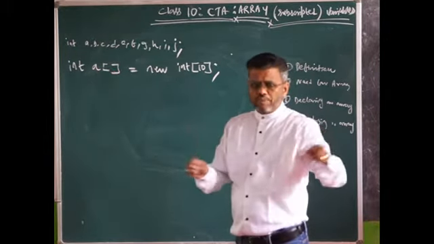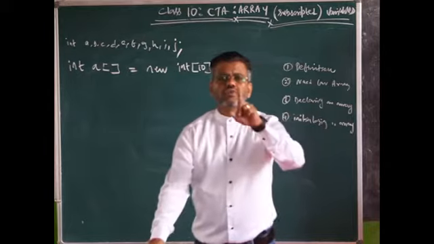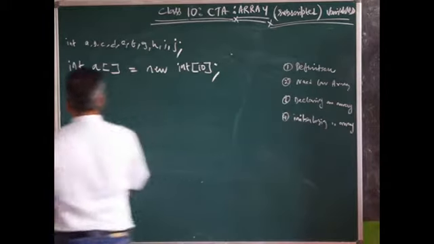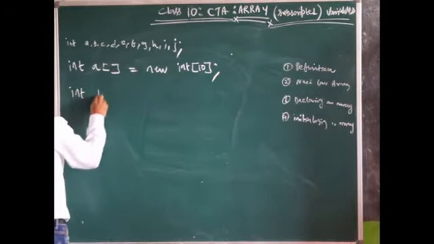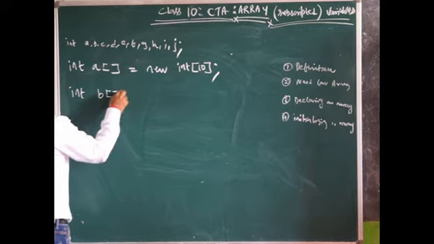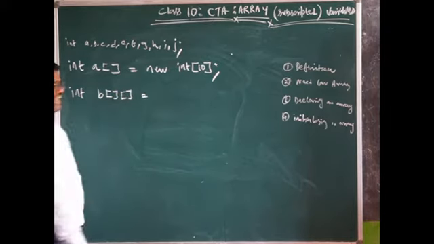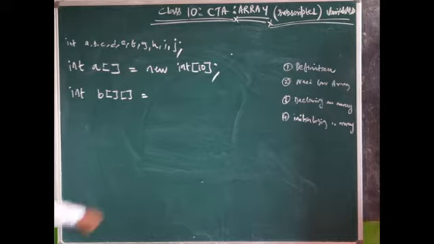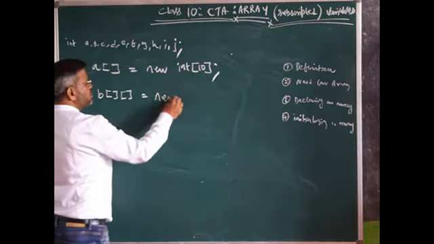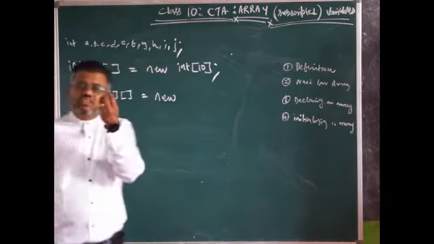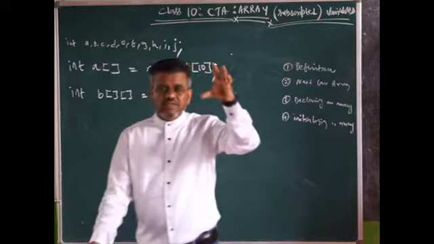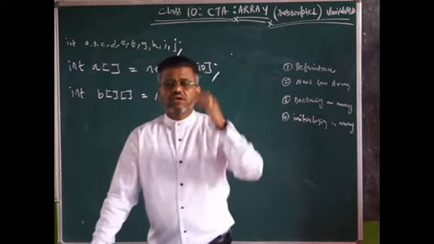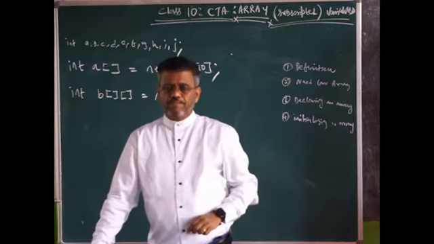If I put one pair of brackets, it's called a one-dimensional array. For example, if I have two sets of square brackets, it means a two-dimensional array. Okay, new is the keyword which allocates space in your memory.